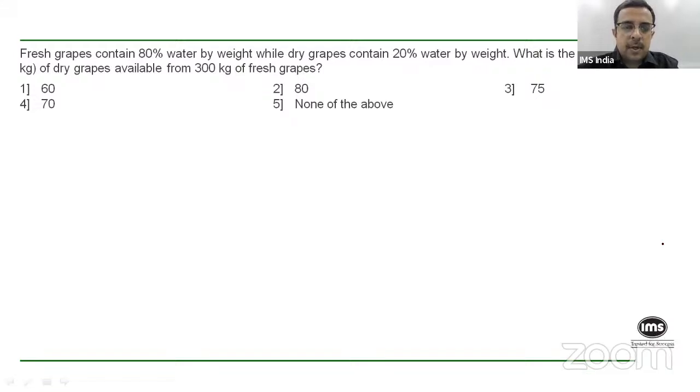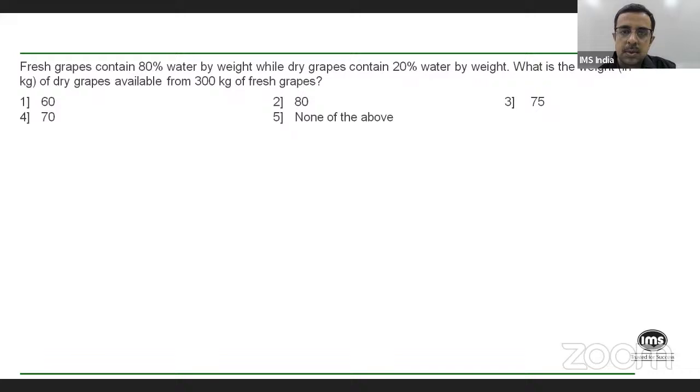Okay, again, some of you may not be able to see the question because it probably is hidden by the face cam. So I'll read out the question. Fresh grapes contain 80% water by weight, while dry grapes contain 20% water by weight. The question is asking what is the weight of dry grapes that are available from 300 kgs of fresh grapes. Okay. So now I hope you know the question.